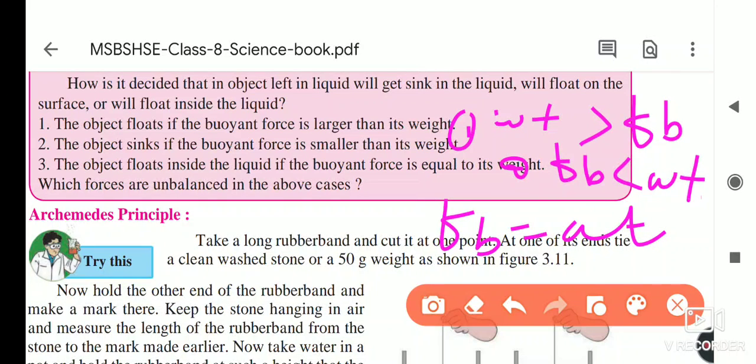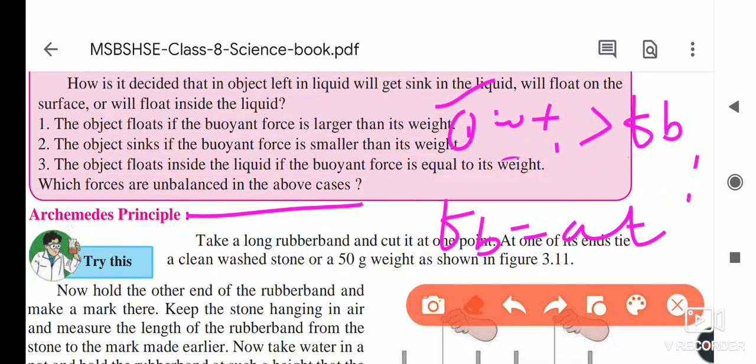Which forces are unbalanced in the above cases? If you see here, weight is more, then the object sinks.